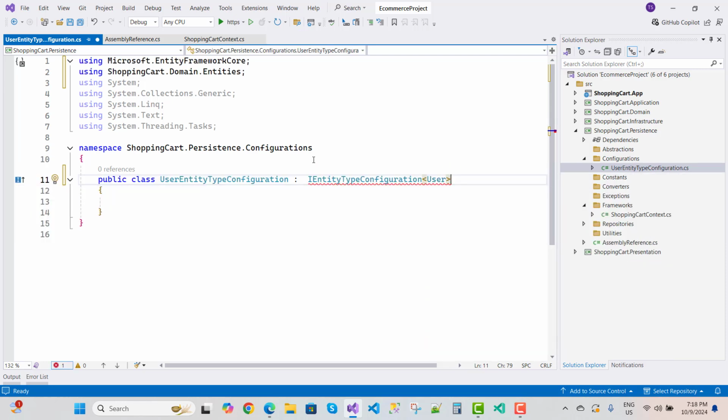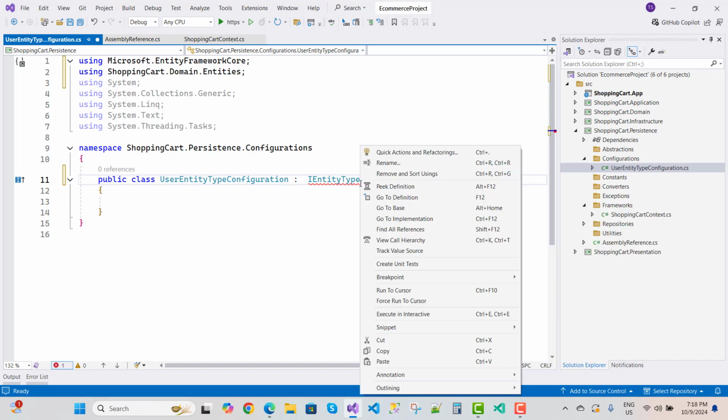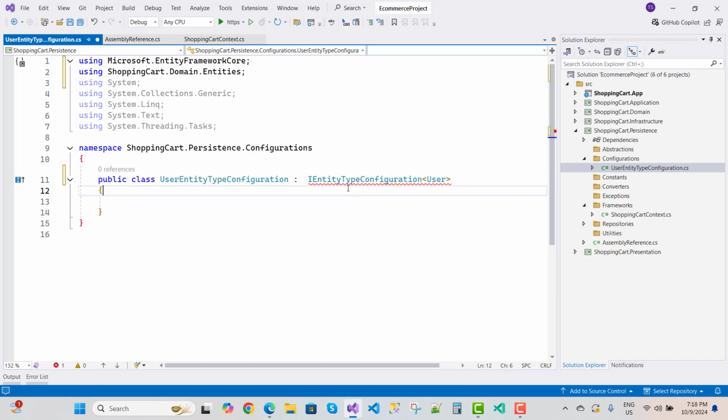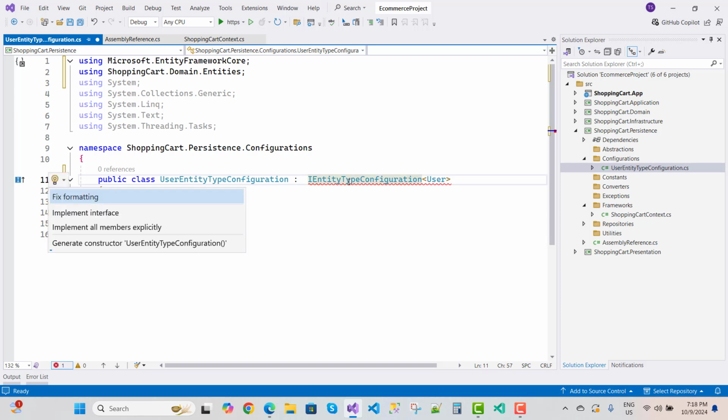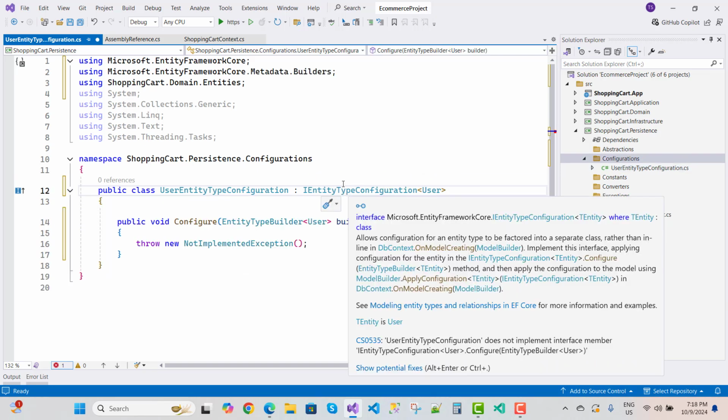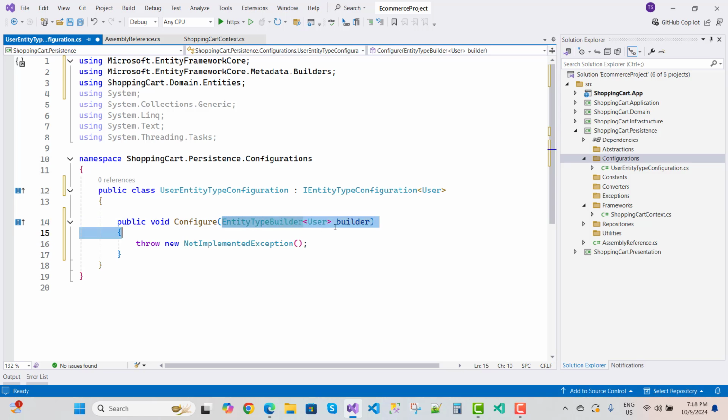Okay, so IEntityTypeConfiguration contains a Configure method, so implement the interface. So here we have an EntityTypeBuilder.